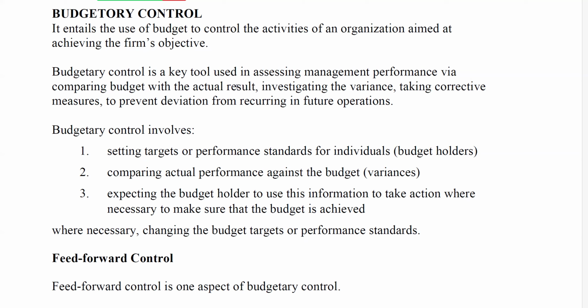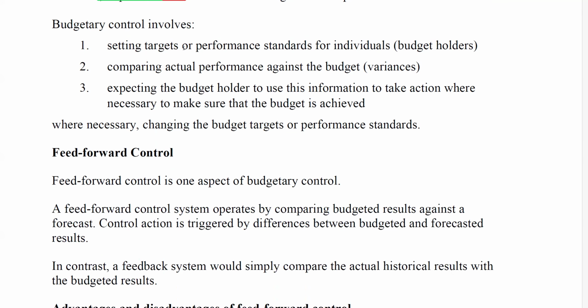Compare your budget with the actual result and investigate the variance. Thus, taking corrective measures to prevent deviation from recurring in future operations. So budgetary control involves what? Setting targets or performance standards for individuals who are the budget holders, comparing the actual performance against the budget, which is your variances, and expecting the budget holder to use this information to take action when necessary to make sure that the budget is achieved. So when necessary, changing the budget target or performance standards. So that is budgetary control.